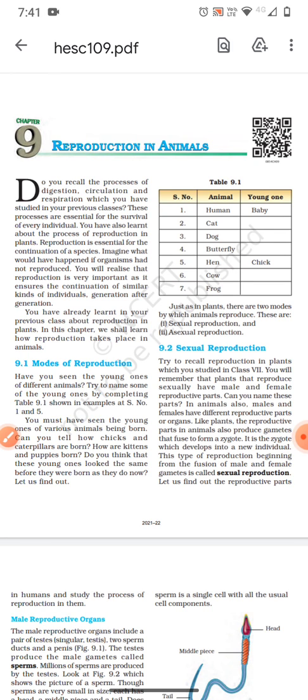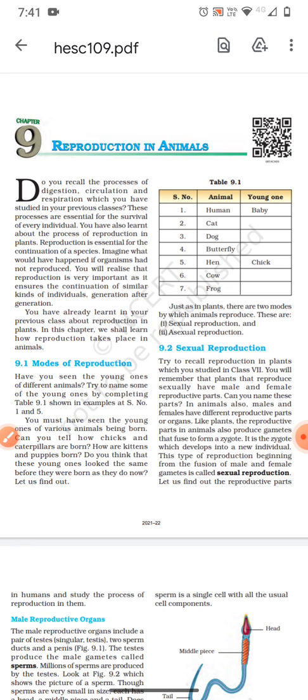Children, as you know, there are different processes taking place in the living organism such as digestion, circulation, respiration, excretion, and these processes are very much essential to carry out the life process and for the survival of living organism. One more process that takes place in living organisms is reproduction.